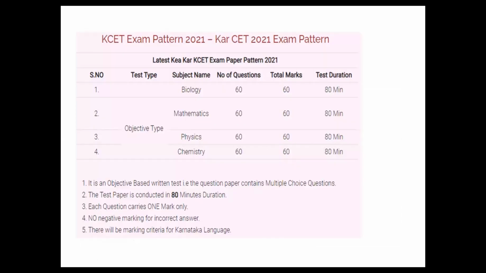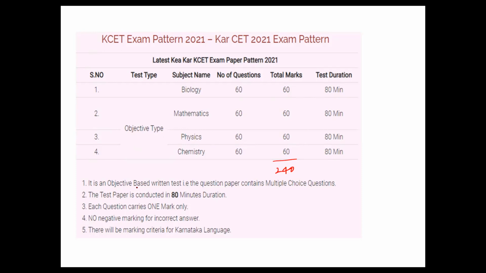Next, what about the KSAT examination pattern in 2021? Each subject has 60 questions. All the questions are objective, which means multiple choice questions. So biology is 60 questions, 60 marks, and 80 minutes, which means 1 hour 20 minutes. Mathematics is similar. PCMB are 60 questions each subject, and each is 60 marks. The total is 240 marks.